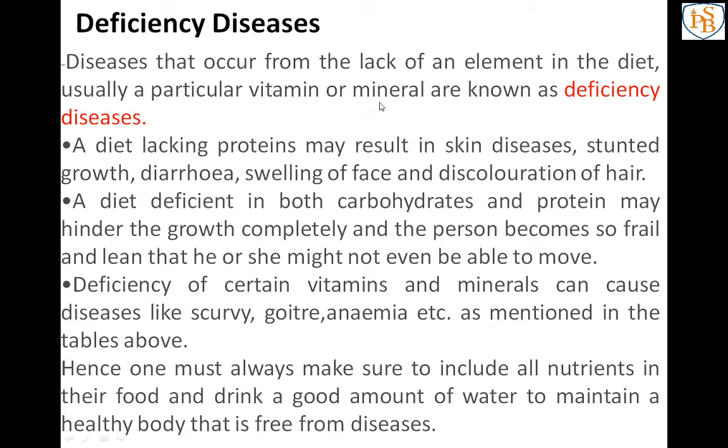Deficiency diseases are actually related to the deficiency of vitamins and minerals. If there is a deficiency of carbohydrate, that can be handled by the body, but if there is a deficiency of a vitamin or mineral, that cannot be handled by our body, and those diseases are known as deficiency diseases. We may be eating food containing carbohydrates, fats and proteins, but if we are not eating food that contains vitamins and minerals, we will get deficiency diseases.